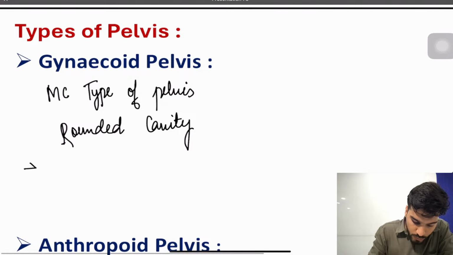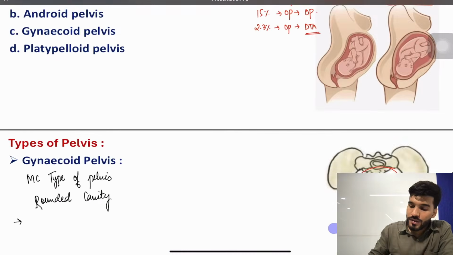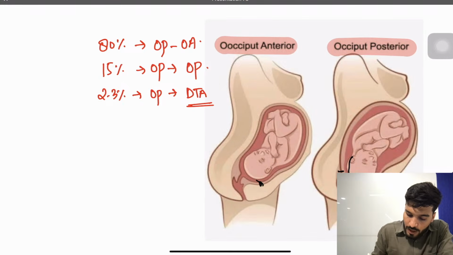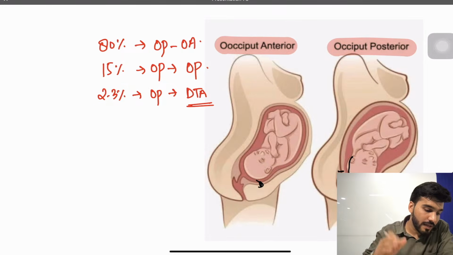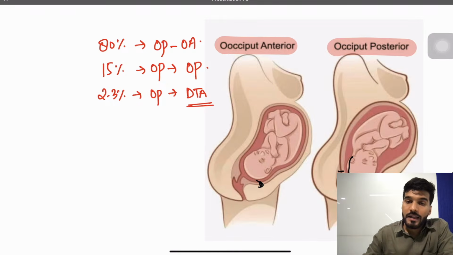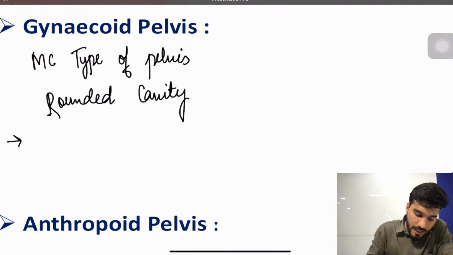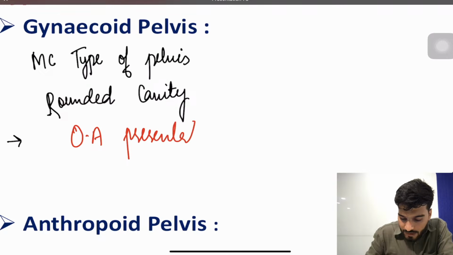As I've already told, one more important point: 80% of occipito-posterior, occiput on the posterior side, will convert to occipito-anterior, and that means the cavity we have is a rounded cavity, and such a pelvis is a gynecoid pelvis. So which presentation will you get in gynecoid pelvis? Can I write OA as occipito-anterior presentation?